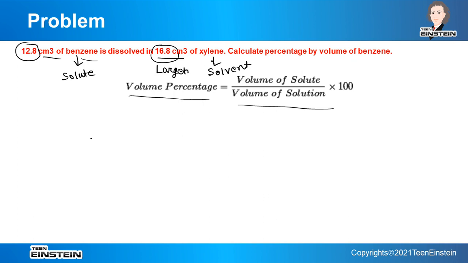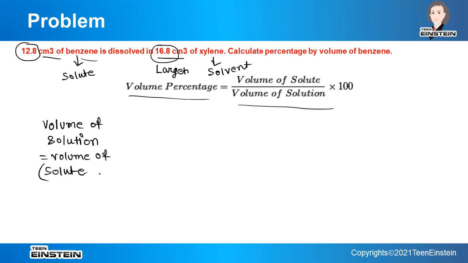Okay, so volume of solution, how to find out that? Volume of solution is simply add the volume of solvent and volume of solute.